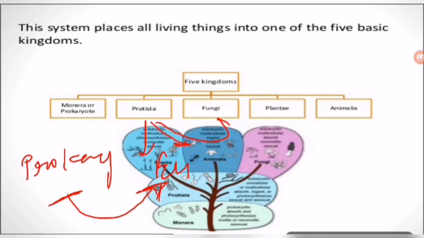Next is Fungi. Some more advanced features are included in Fungi in comparison to Protista, because fungi are unicellular as well as multicellular, with eukaryotic cells. But fungi do not have a differentiated body, because there is no root or leaves.